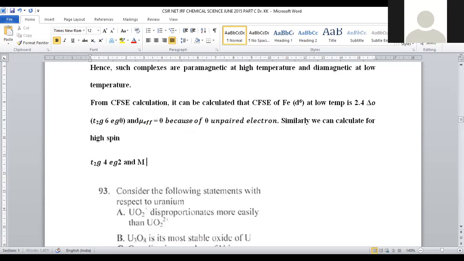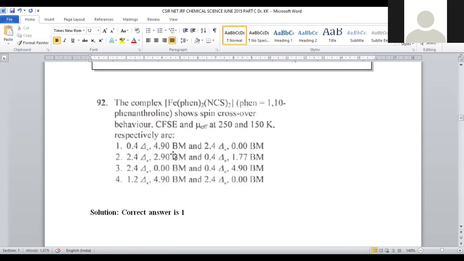Hence, mu effective can be calculated as 4.9. Why did it become 4.9? Since we have 4 unpaired electrons, that's why that value becomes 4.9. That is given in option number 1. Even in option number 2 and option number 4, it is given. Only the requirement is the calculation of this first one.